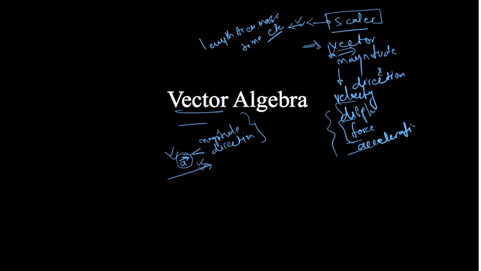So now we will discuss the position vector. If we deal with a three-dimensional coordinate system like x, y, and z, this is my x-axis, this is my y-axis, and this is my z-axis. If this is the origin, its coordinates will be 0, 0, 0.